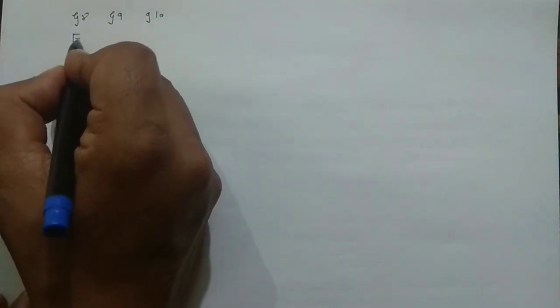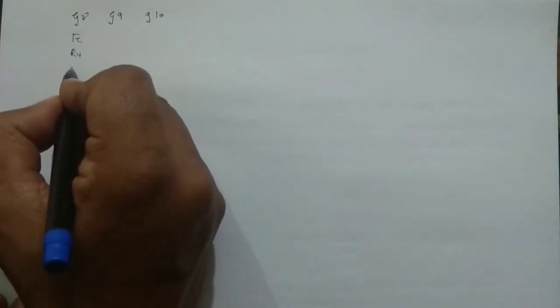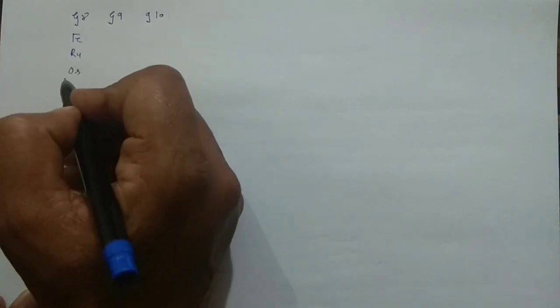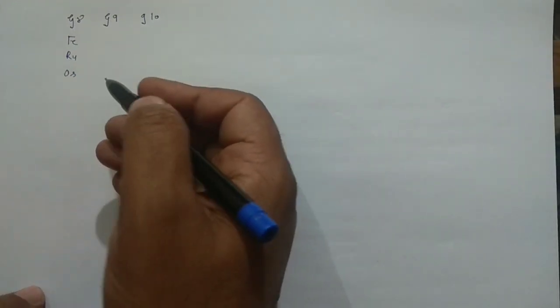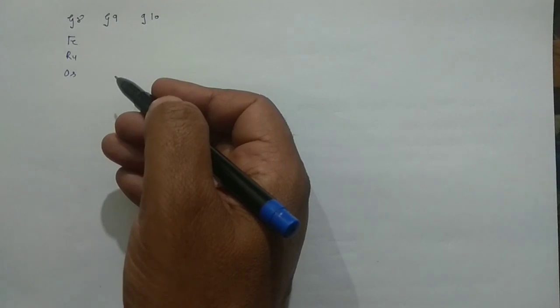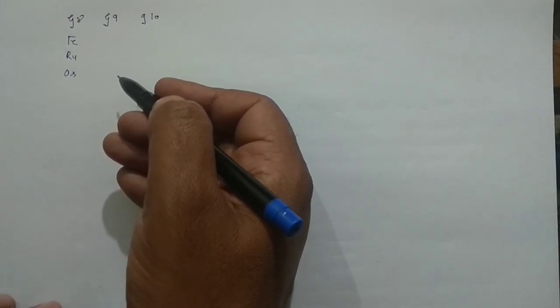Now I'm giving you something very important here. This is group 8, this is group 9, and this is group 10. You have your iron group, ferrous. I have already made a video to memorize the transition metal series; you can find it by typing mnemonic to learn the transition metal series by tetrahedron chemistry classes.